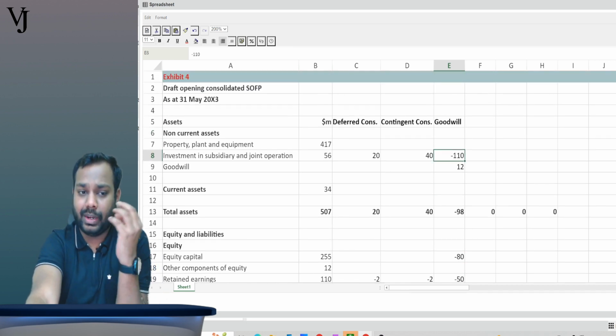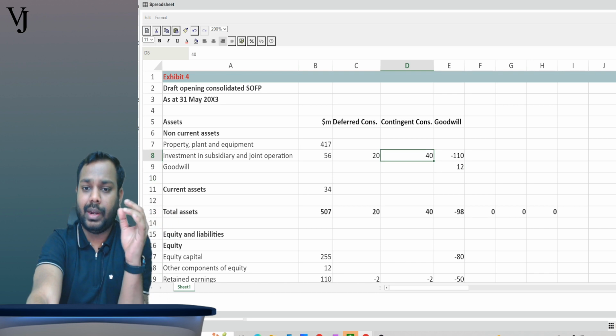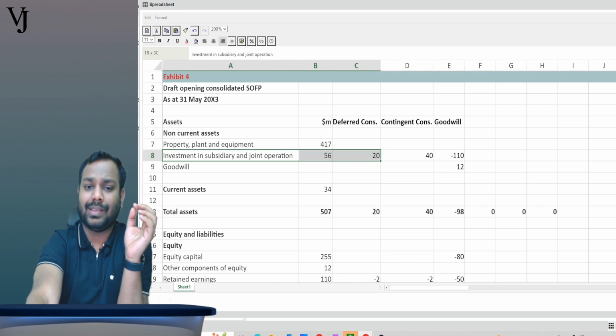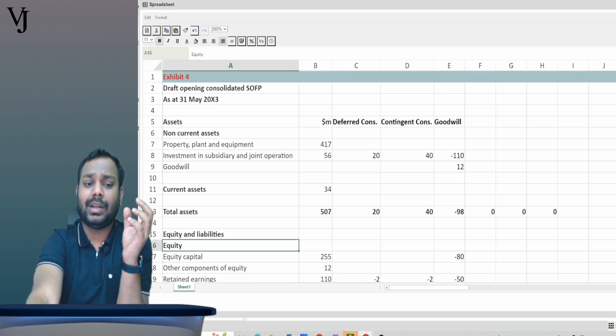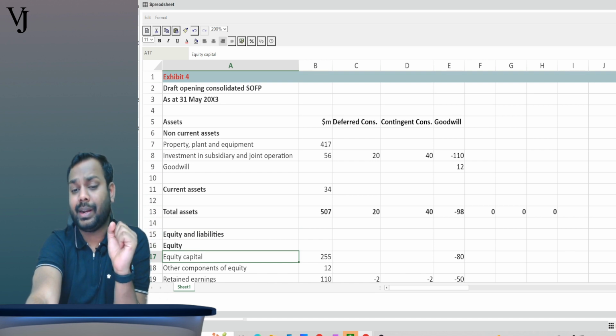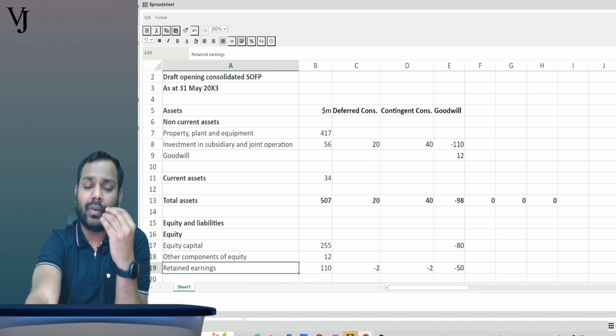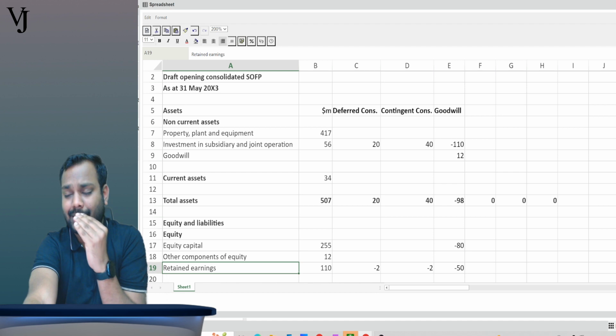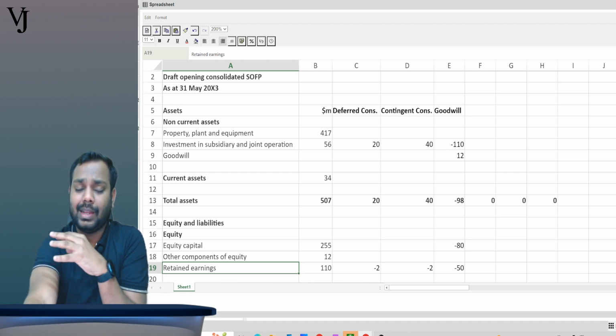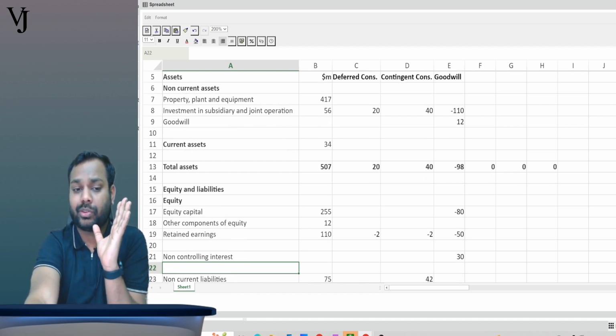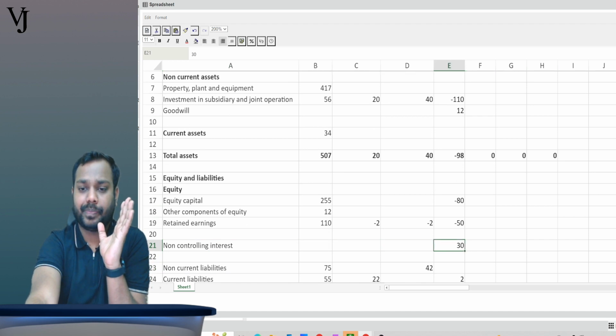We reduce the investments, we recognize goodwill. Basically investment is set off by the equity capital and the retained earnings, and the differential of investments, equity capital, retained earnings and NCI goes to the goodwill. That's all. NCI 30 million. So NCI is increasing.